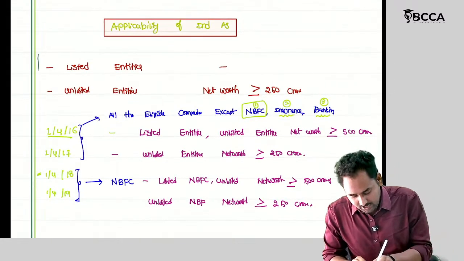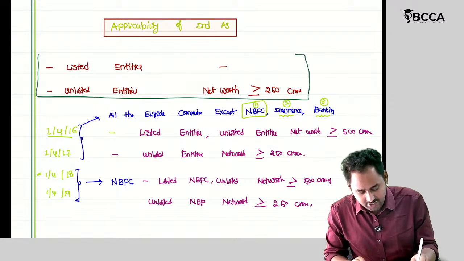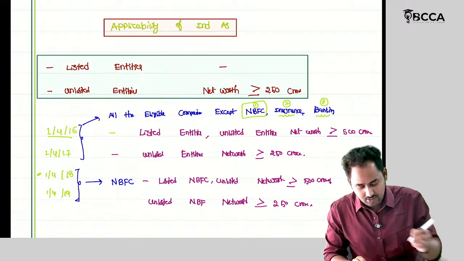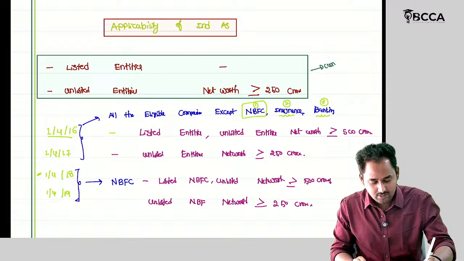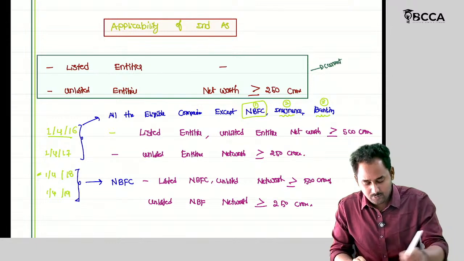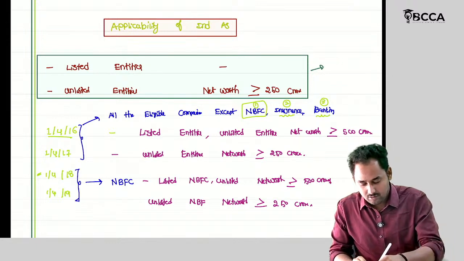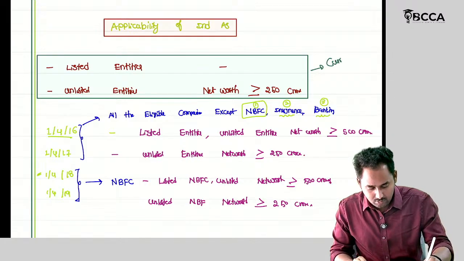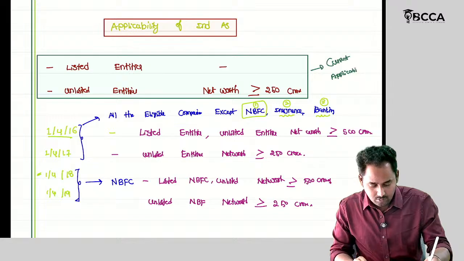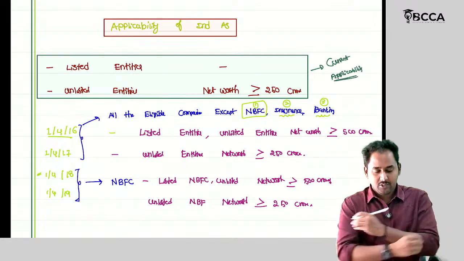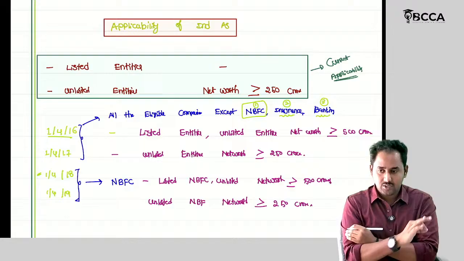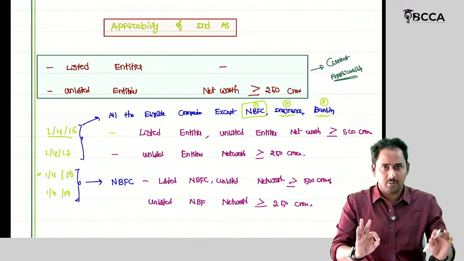So currently, the applicability criteria are these only. These are the current applicabilities. But still, with respect to insurance and banking companies, Ind AS is not applicable.